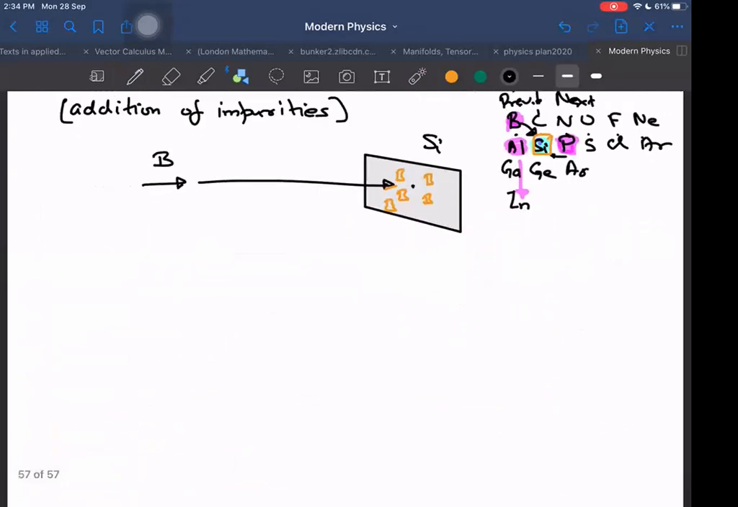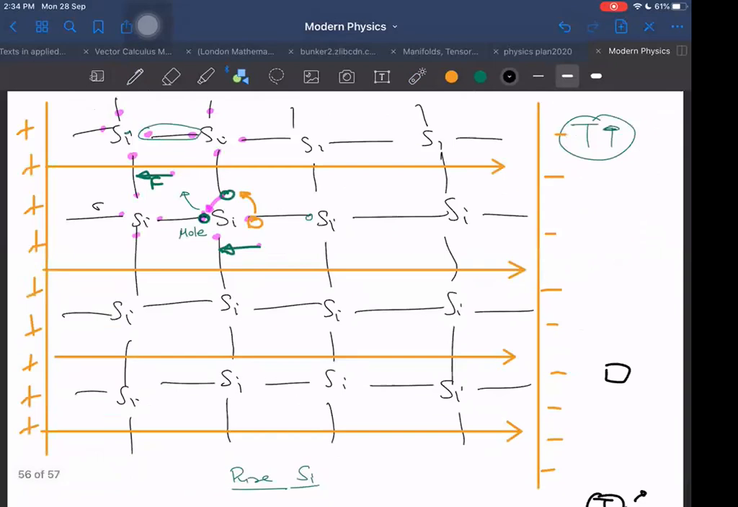Let me give you the reason. I think there is no need to make a new diagram, it will waste a lot of time. Here only I will do something now. In place of this silicon, I will add one boron. Let me add one boron here. If I add boron, how many electrons are already present in boron?